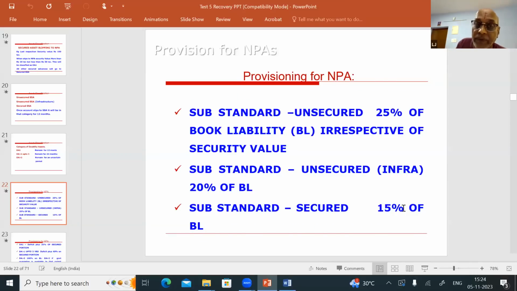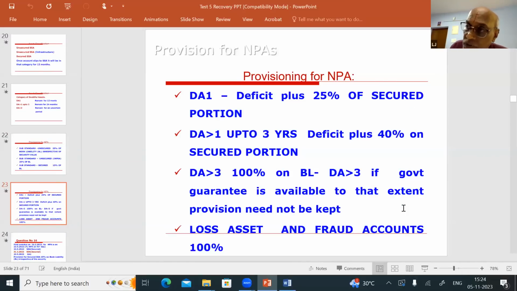Okay, next we will see doubtful. What is the provision you will keep for doubtful? Already all of you are aware, if it is DA1, deficient plus 25% of the secured portion. Two, three max examples are there, arithmetic examples are there. At that time, you will get it clear. DA more than 1 up to 3 years, deficient plus 40% on the secured portion. DA more than 3, 100% on the book liability.